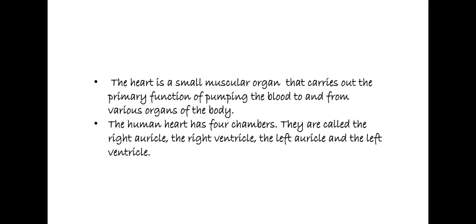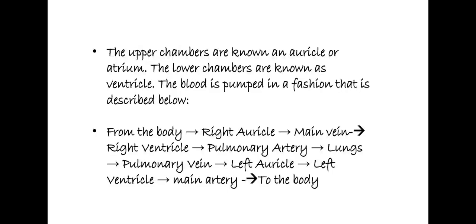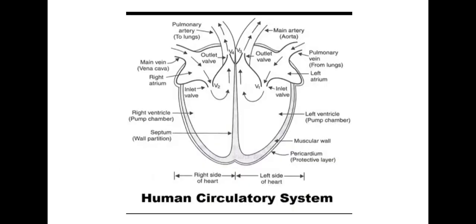The human heart has four chambers. They are called right auricle, right ventricle, left auricle, and left ventricle. Roughly, it is of a triangular shape. I'll describe the structure of the heart with the help of this diagram, so just listen carefully and look at the picture carefully.